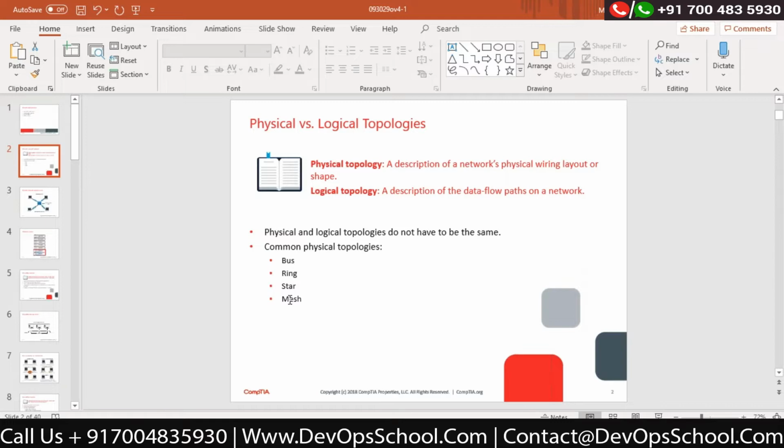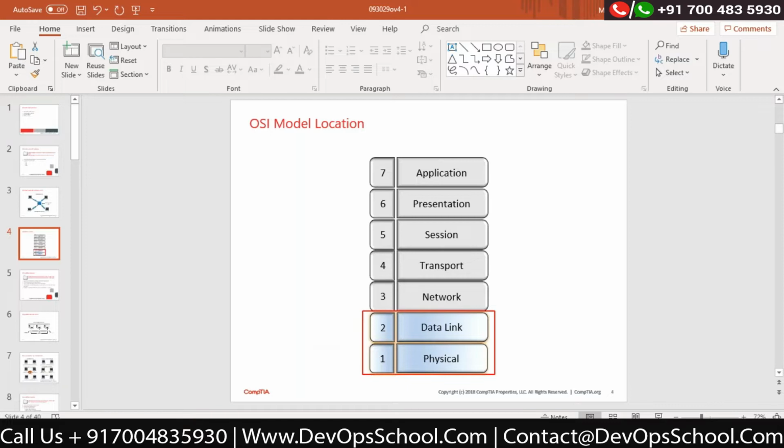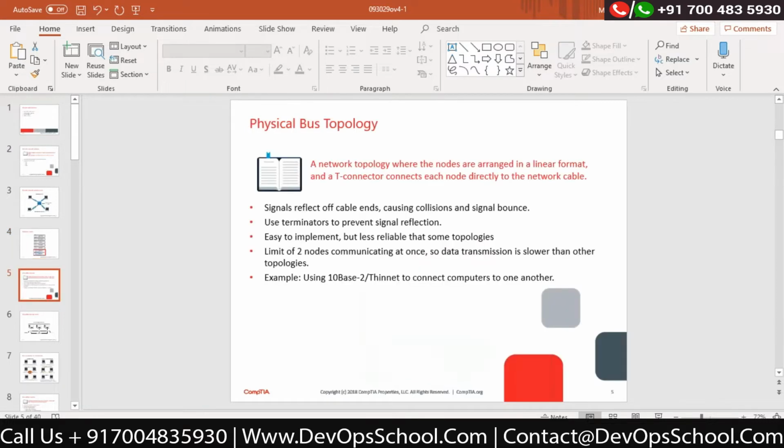There are physical diagrams available. Now we will see where this particular topology comes under. It comes under the data link and physical layer. It is a combination of two layers. So if someone comes to you and asks where the physical or logical topology comes in the OSI layers, make sure you say it comes under the data link layer as well as the physical layer. Any answer would be right. If you say data link or physical, in both cases it is the right answer. No problem.